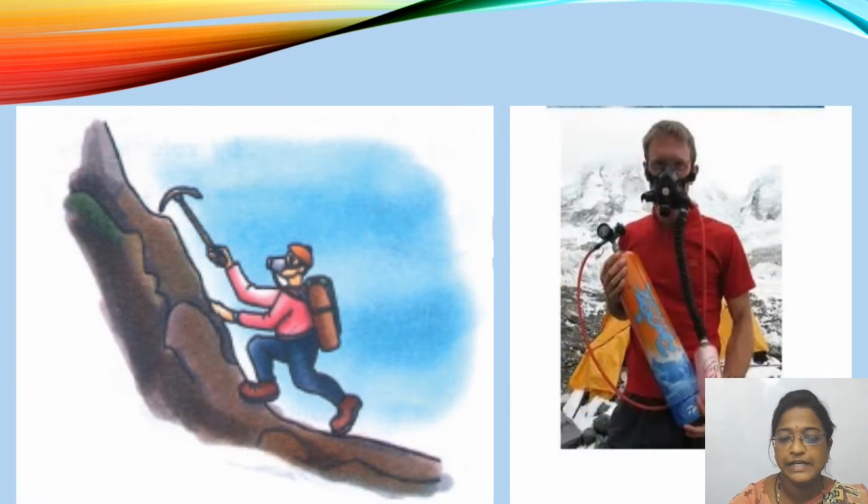Here you can see a man who is climbing a mountain. He has carried an oxygen cylinder along with him. Why has he carried an oxygen cylinder? As he climbs up, there will be a shortage of oxygen. So for that, they carry an oxygen cylinder along with them.